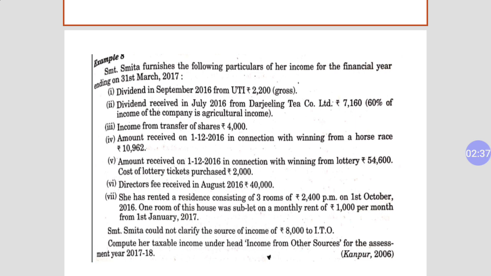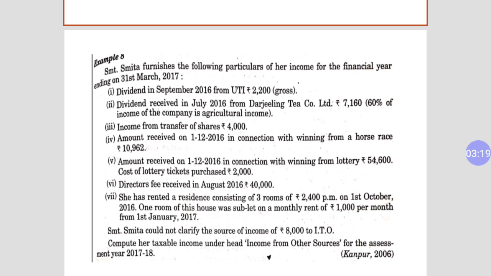Fourth, amount received on 1st December 2016 in connection with winning from a horse race, rupees 10,962. So it is about income from other sources. The name of the other source is income from horse race, and this amount is given as received. It means this is the net amount, so you will have to convert it into gross. As you know, on casual income there is a tax liability of 30%, and definitely there will be a TDS of 30% of this amount. So you will have to gross up this amount.